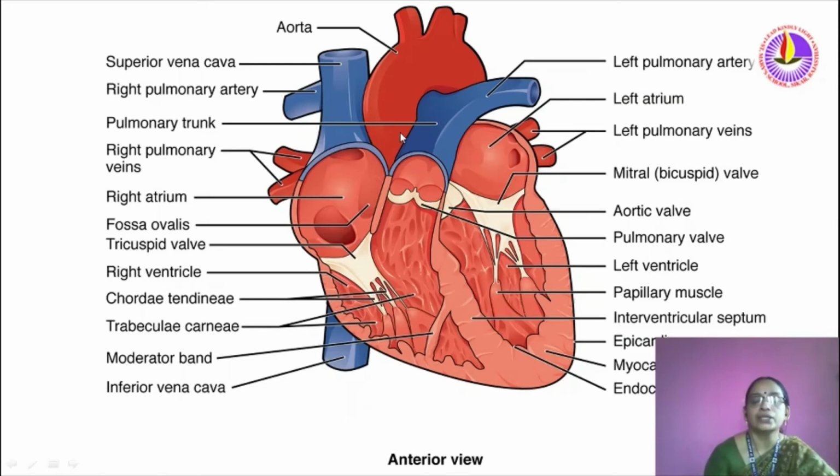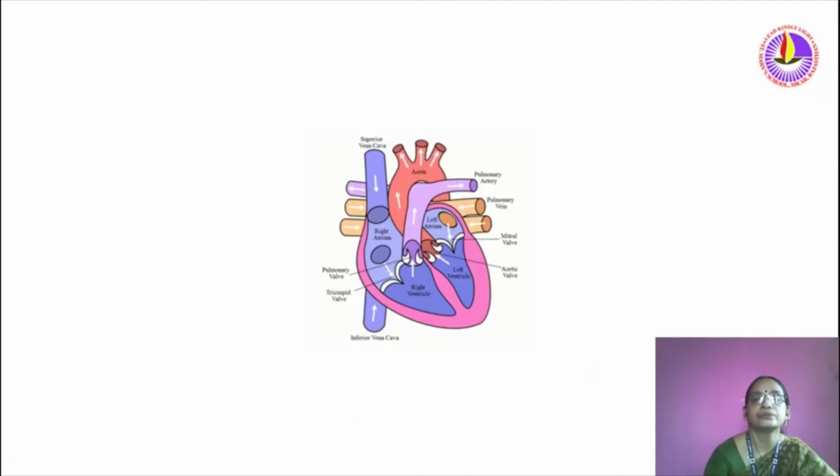Now let us study how blood moves in our heart. Look here. Here you can see that impure blood reached the inferior vena cava. From the inferior vena cava, blood reached the right atrium. From the right atrium, it reached the right ventricle. From the right ventricle, blood passed through the pulmonary artery and reached the lungs.